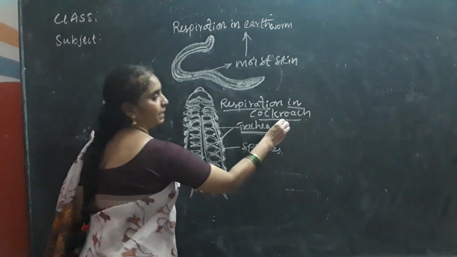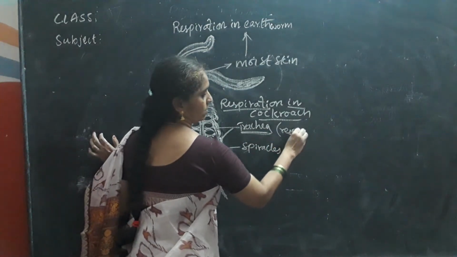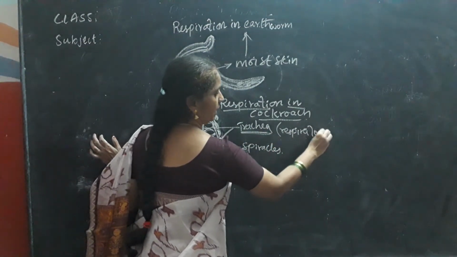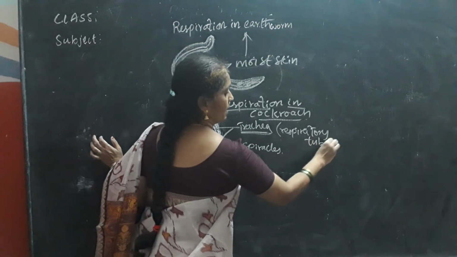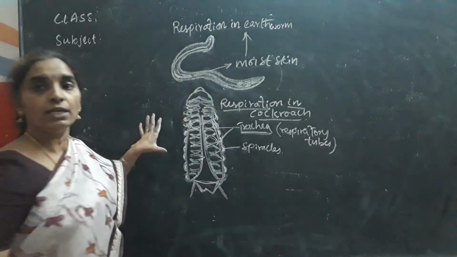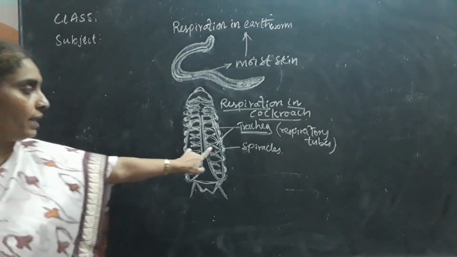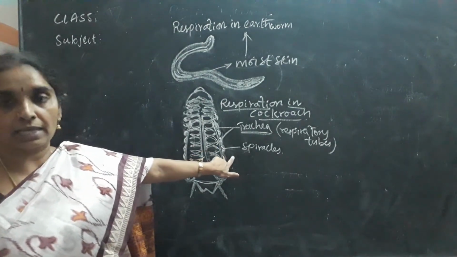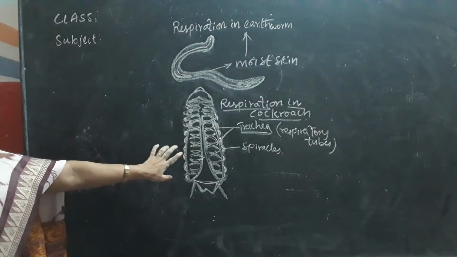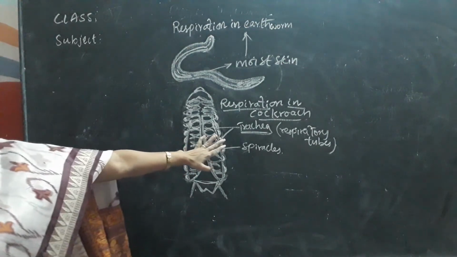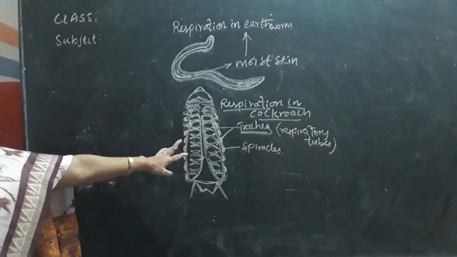These are the respiratory tubes present in the cockroach. The spiracles are small openings on either side of the body of the cockroach.